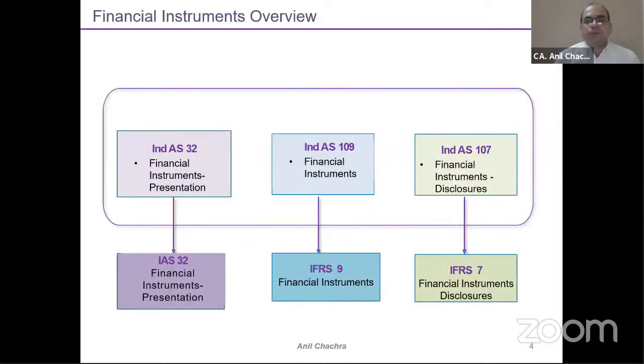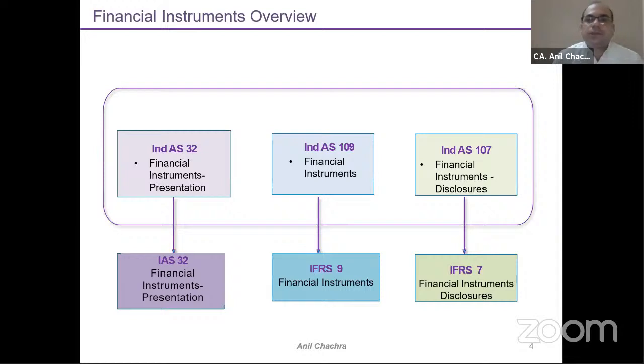So financial instruments overview. When we talk about this financial instrument overview, three standards are applicable. One is Ind AS 32, which talks about the financial instrument presentation part. Another is Ind AS 109, which is financial instruments, classification and measurement, hedge accounting, embedded derivative. So all parts are covered under the Ind AS 109 part. The third one is the disclosure part, the financial instruments disclosure. There is a separate standard given for the disclosures part for these financial instruments.